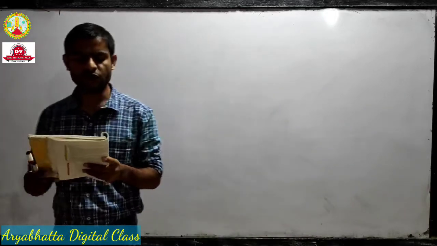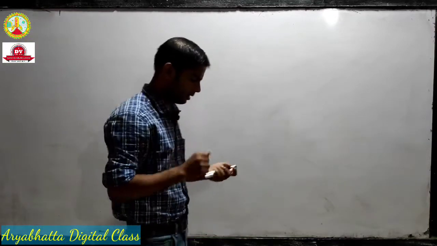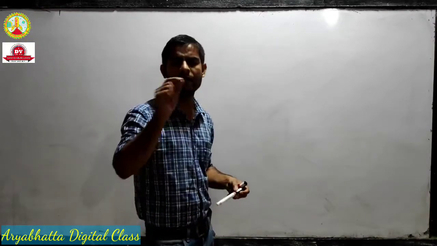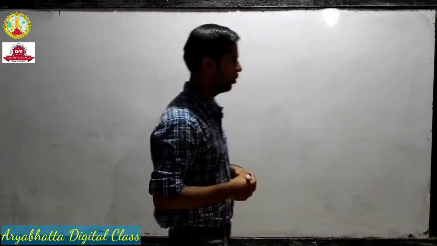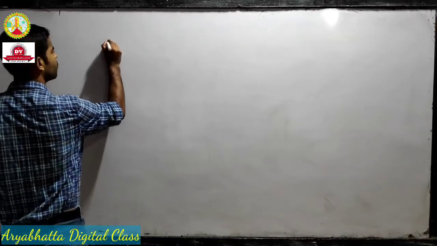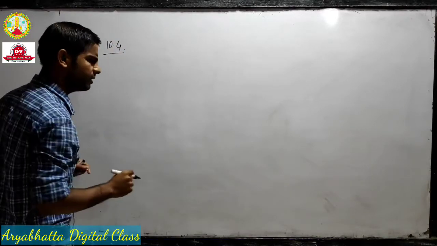So one question is 10.4, and you know that I will give you the question numbers and all the questions are from the exercise problems, okay. So no need to be confused that it's an example or in text, it's an exercise question.